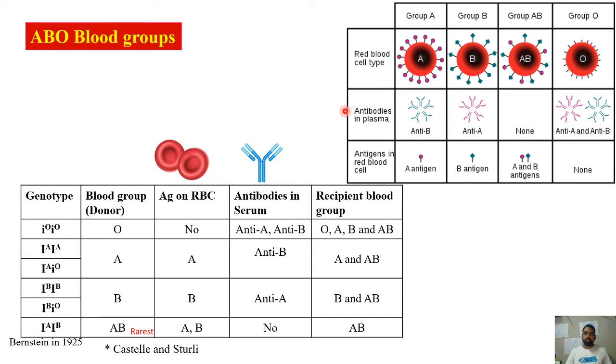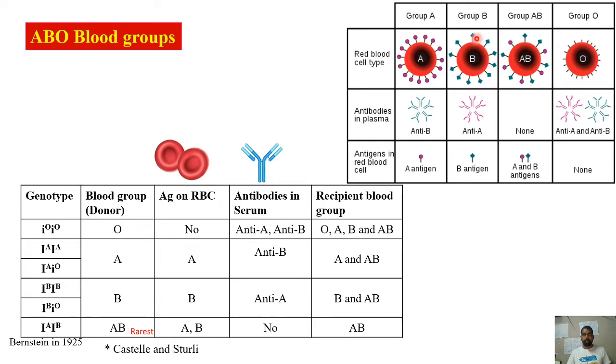Now when it comes to the antibodies in the serum, in the plasma, as the person is having antigen A on the surface, for him antigen B is foreign. So the person will have antibody against B, that is anti-B will be present.